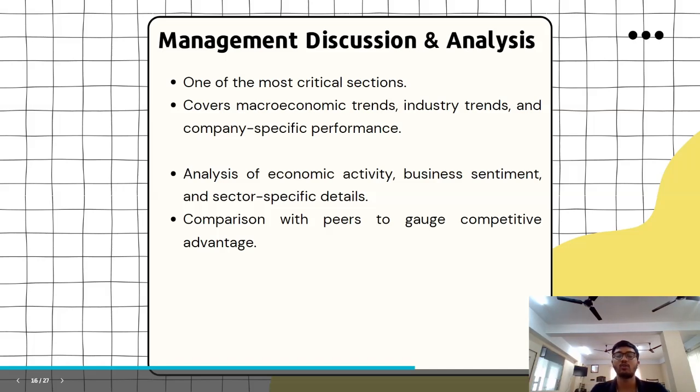And it analyzes the economic activity, business sentiment, and sector-specific details about the company. You can compare with peers to gauge competitive advantage. For example, Bajaj Auto will say that okay, we have performed better than any of our competitors. So that is what management discussion and analysis tells you. You should particularly look at this section in the annual report and see what the management's take is on this.